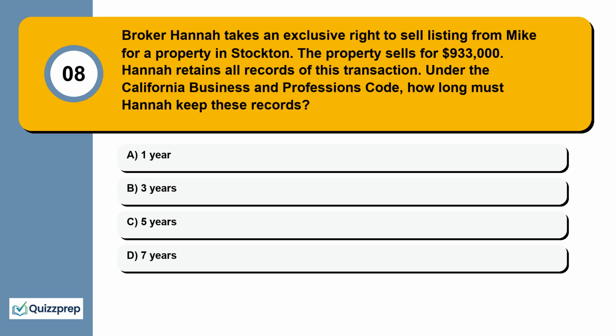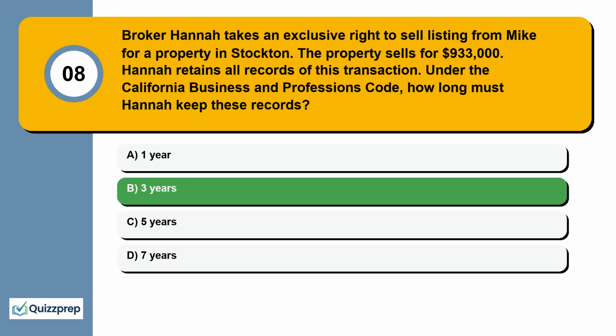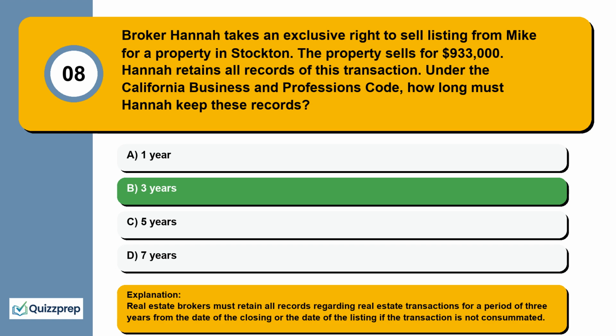Question 8. Broker Hannah takes an exclusive right to sell listing from Mike for a property in Stockton. The property sells for $933,000. Hannah retains all records of this transaction. Under the California Business and Professions Code, how long must Hannah keep these records? 1 year, 3 years, 5 years, 7 years. Real estate brokers must retain all records regarding real estate transactions for a period of 3 years from the date of the closing or the date of the listing if the transaction is not consummated.